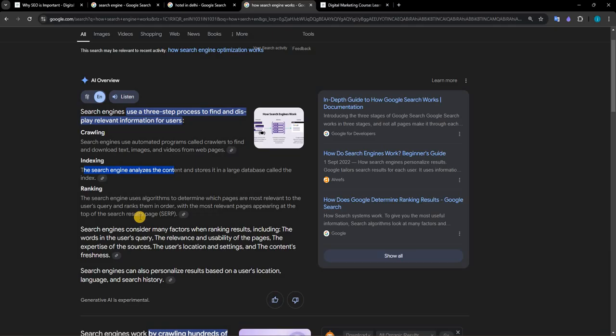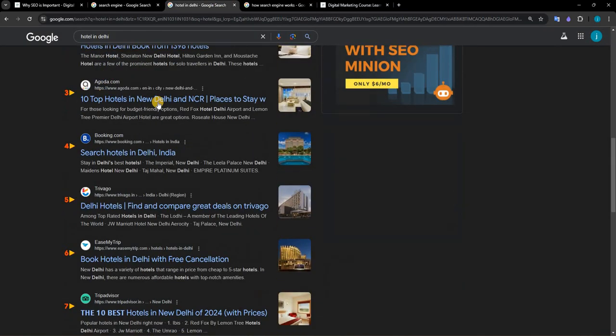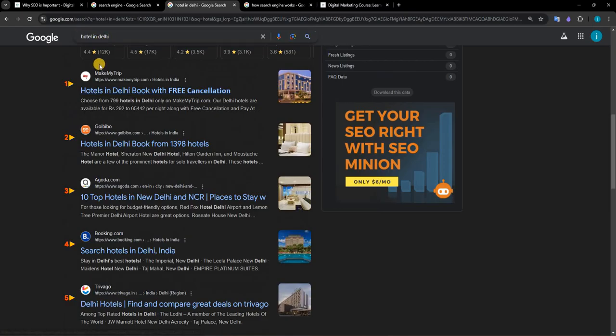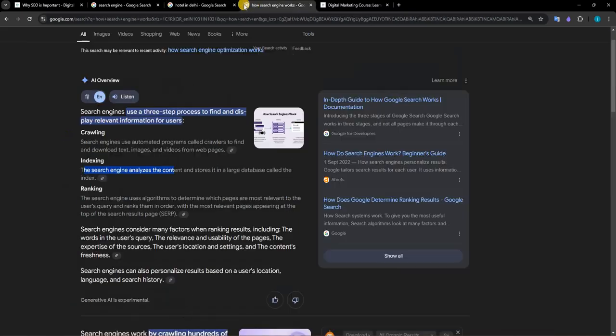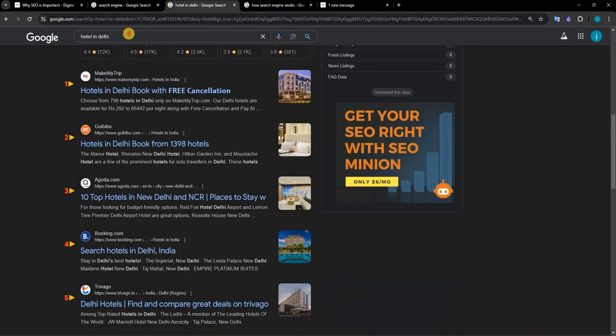So we can say that this particular ranking coming in the search engine on a particular search query will come on multiple basic factors, like how the website is optimized according to the search engine guidelines. As you can see here, the search engine considers many factors while ranking results, including the words in the user query.